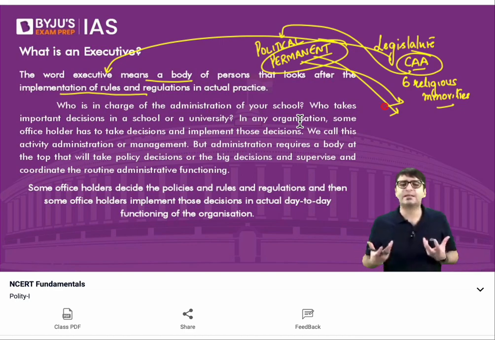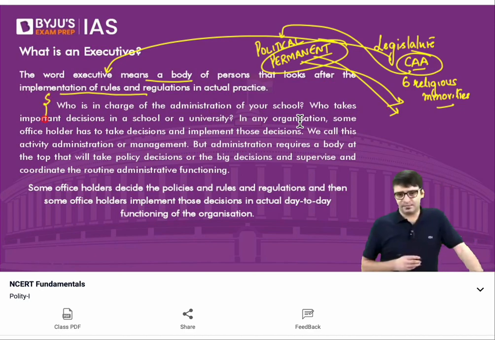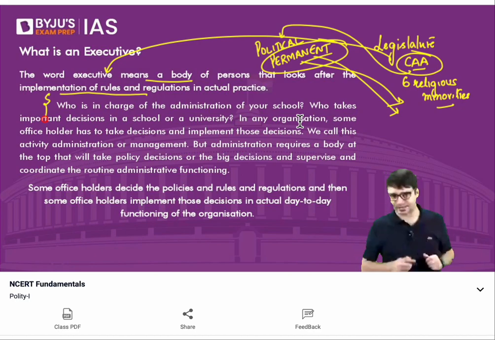So what is an executive basically? Long story short, an executive is a group of people who are responsible for day-to-day administration, implementation of the policies laid down by the Parliament in actual practice.